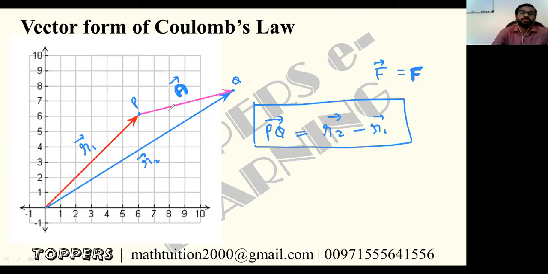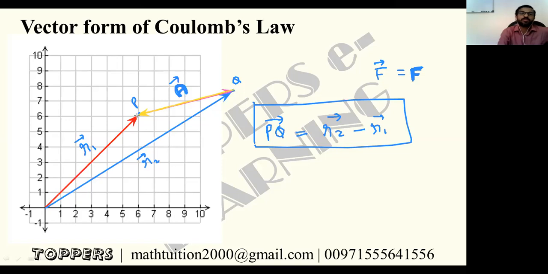So this PQ is a displacement vector from P to Q. So that is r2 minus r1. Suppose instead of P going to Q, suppose Q is coming towards P, like this, see, this yellow one.